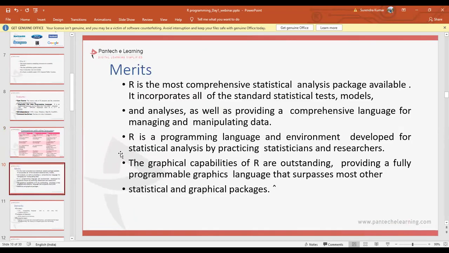So before going on to the merits, have you all installed RStudio? Yes, madam, I had installed, but then it was asking for R language to be installed, so that also I have done. You have installed both? Yeah, both. Okay, fine.